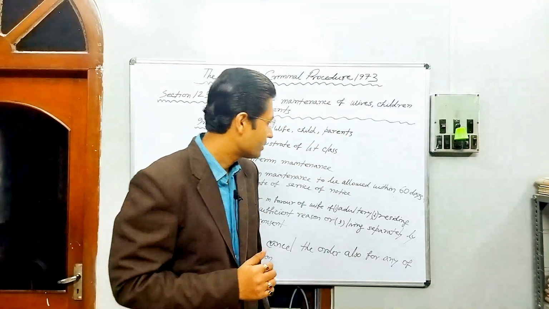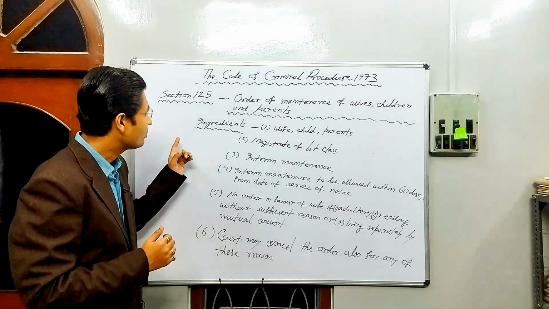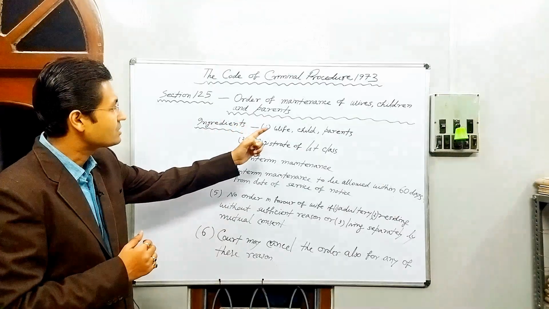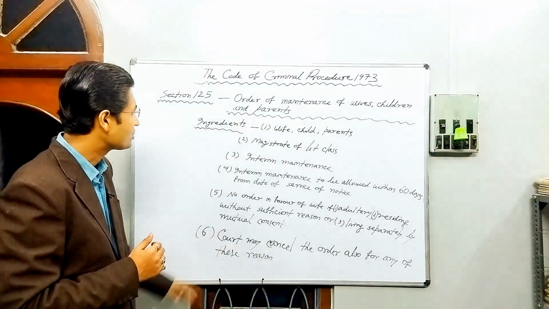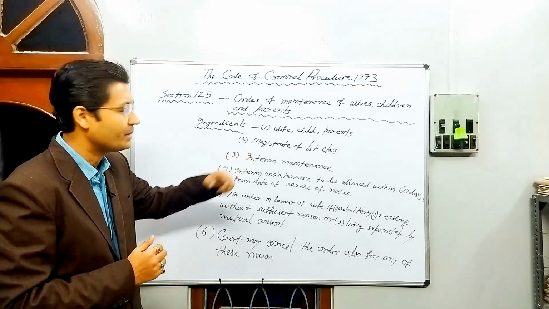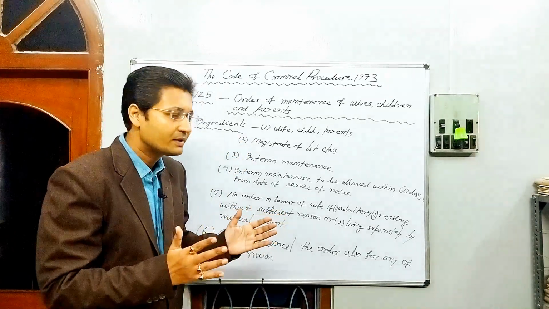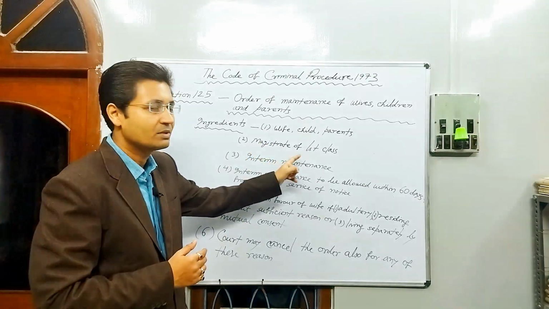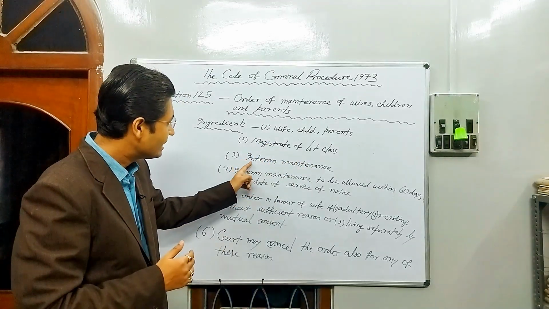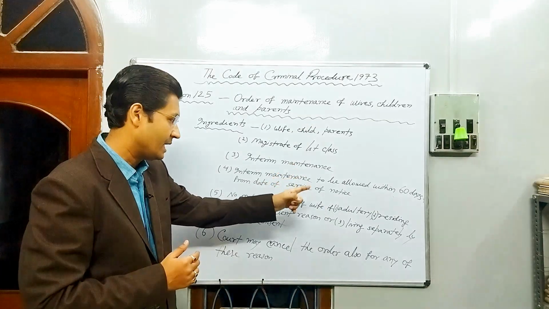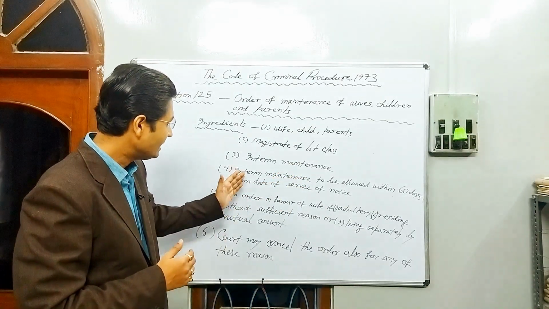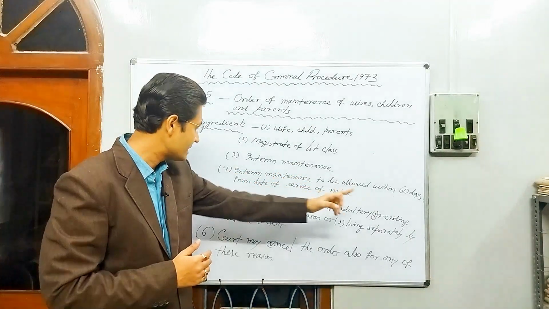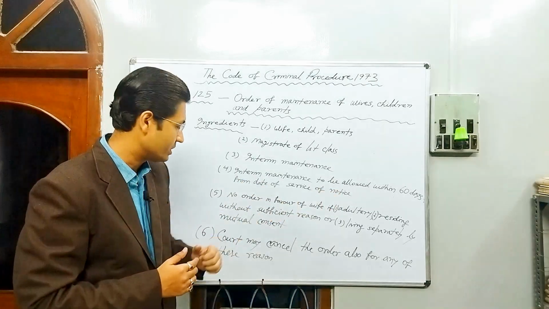So let us have a look at section 125, order of maintenance of wife, children and parents. So the ingredients are wife, child, parents, either of them can apply. The application is to be made before the magistrate of the first class. Interim maintenance can also be allowed by the court, and interim maintenance is to be allowed within 60 days from the date of service of the notice.